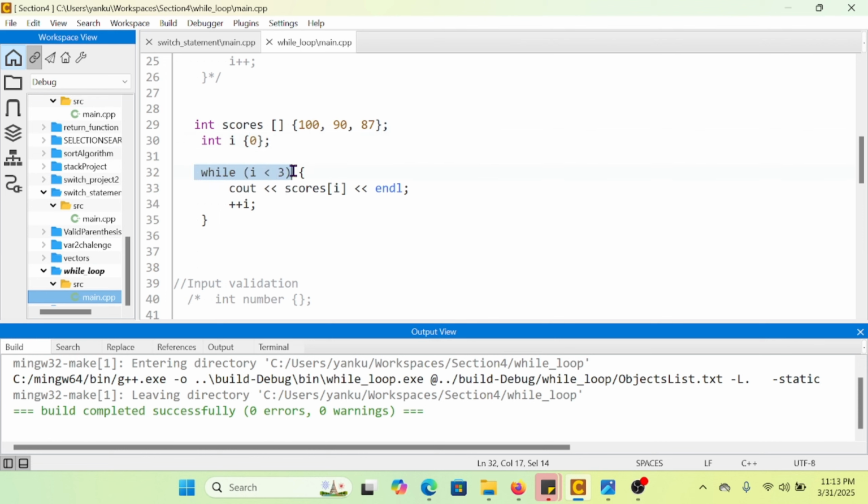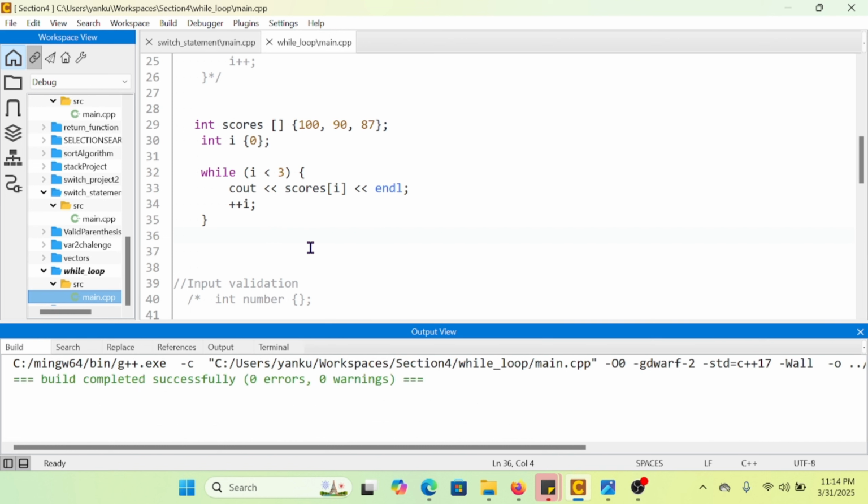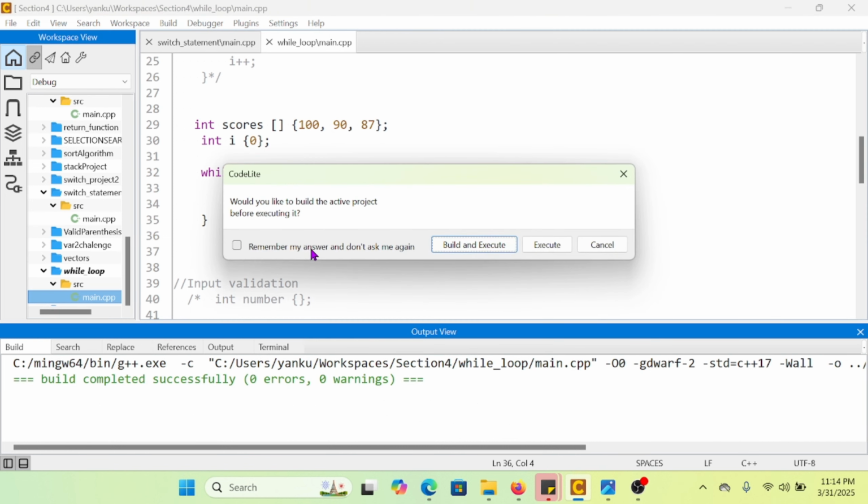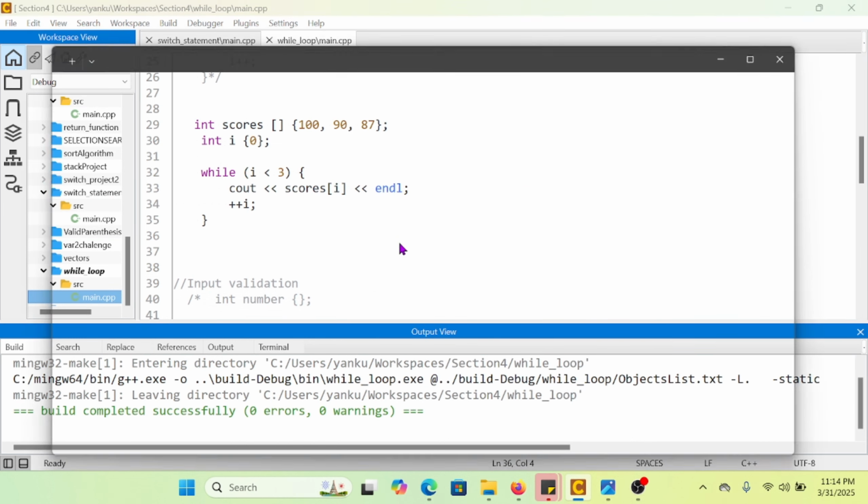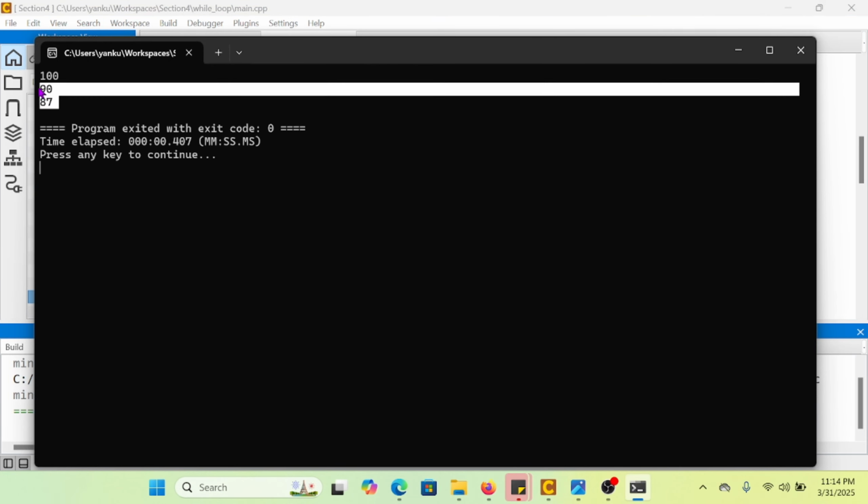And my while loop states that i is less than 3, because for an array we always start with 0, right? So we have elements 0, 1, and 2. So while i is less than 3, cout score index i, and then increment i. So let's run this, and you're going to see that I'm going to have all the elements showing up on my IDE. So you see, it's just awesome.